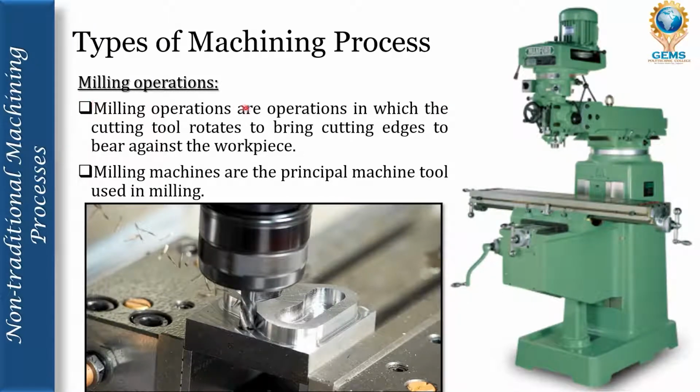Let's see milling operations. Milling operations are operations in which the cutting tool rotates to bring the cutting edge to bear against the workpiece. Milling machines are the principal machine tool used in milling. Here the milling tool is connected to the tool holder, which rotates and moves forward towards the workpiece, while the workpiece is kept constant and stable.